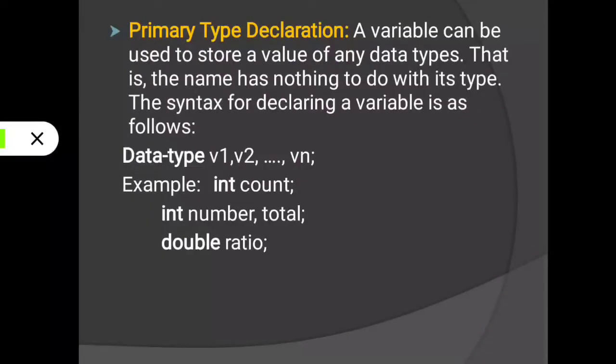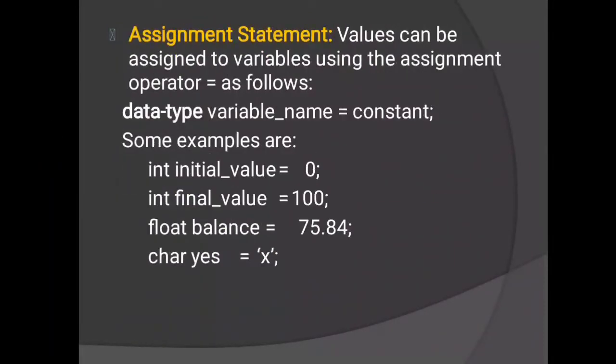But the data type will be int or long only. Then we will declare int count, int number, and total. This number and total, these two are also variable names, and in these variables we will store whole numbers. And next is double ratio. Ratio is a variable name, and we will store here a decimal number. Like this we will declare a variable. Then next we will proceed.